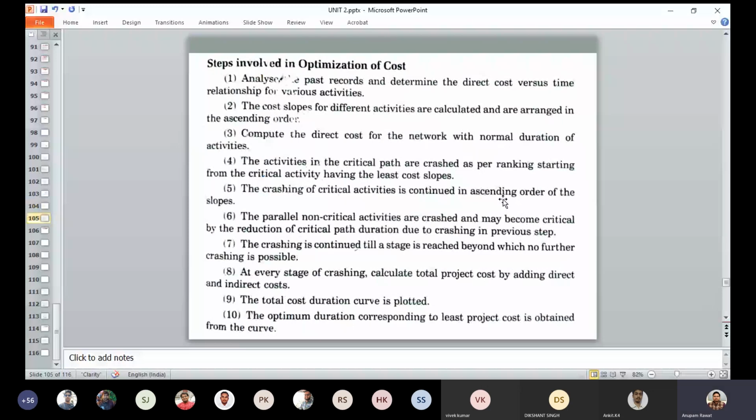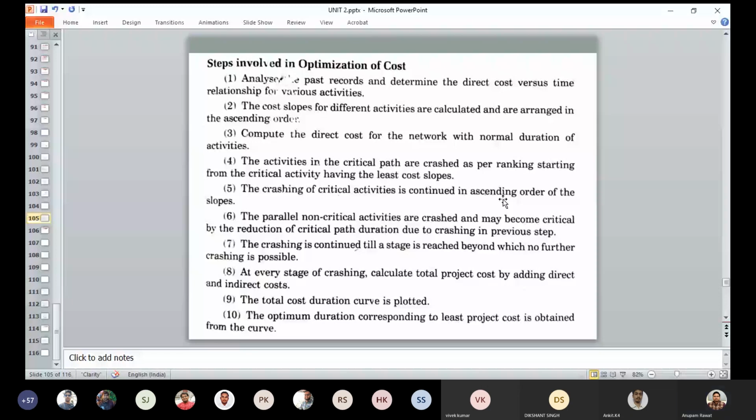First, we analyze the past record and determine the direct cost versus time relationship for various activities.